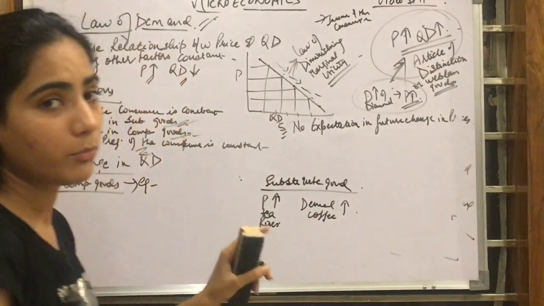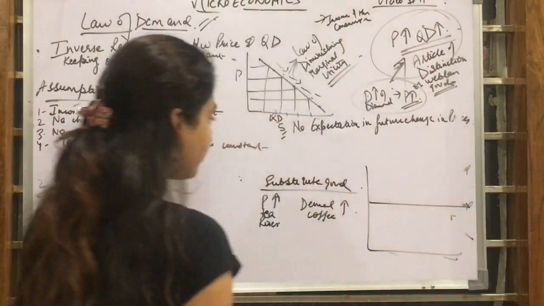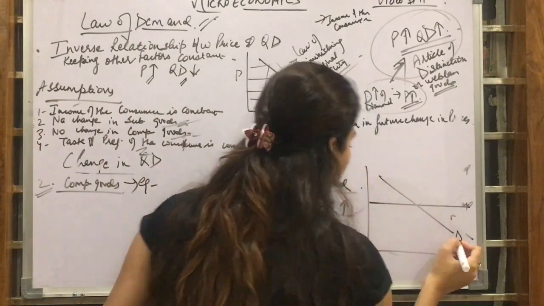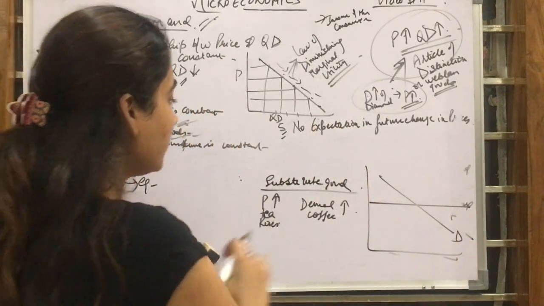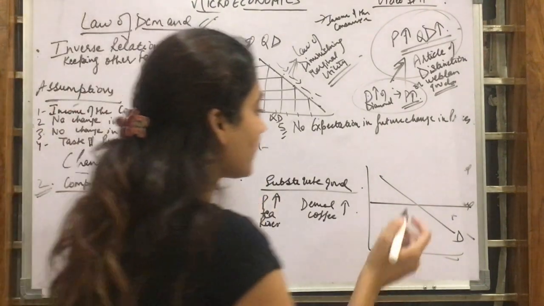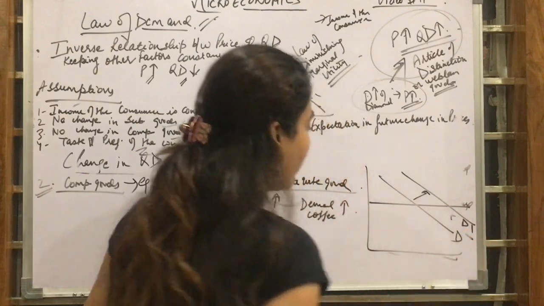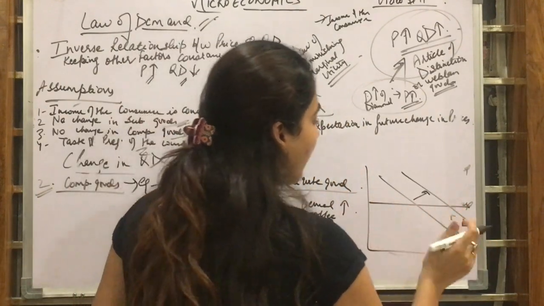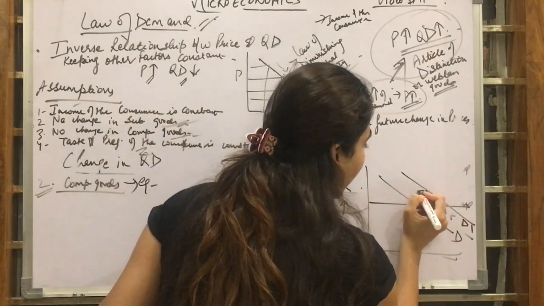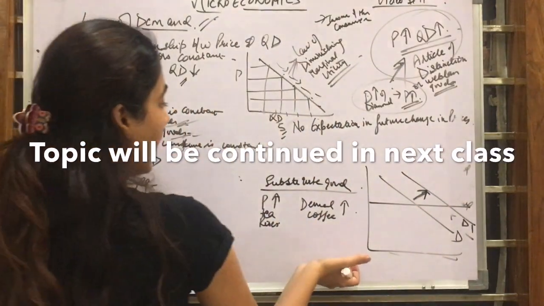That means there is a positive relation. So prices remain constant. This is my earlier demand. Now the price of tea rises, so demand for coffee will rise. So there is a rightward shift in the demand from D to D1. Prices are constant and my demand is increasing. That means there is a rightward shift in the demand. Now, and vice versa.